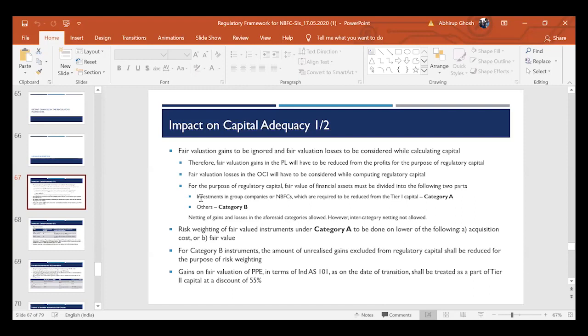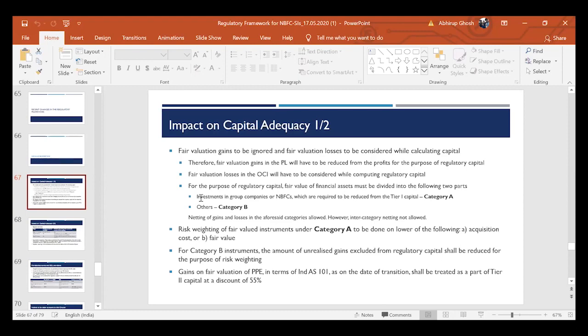Now, as we just spoke, any unrealized gains will have to be disregarded. But from the financials point of view, taking the very example of that instrument where we have booked a mark-to-market gain in a particular year, the value of the asset is shown at fair value, which is much higher than the acquisition cost.